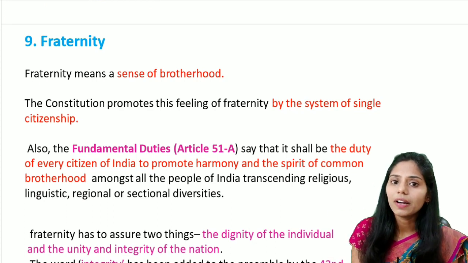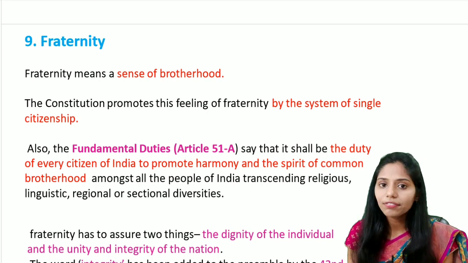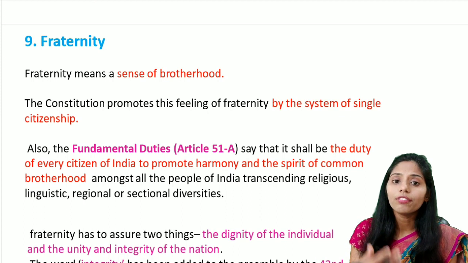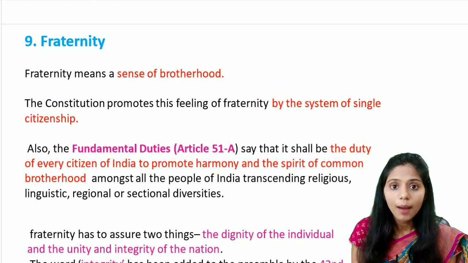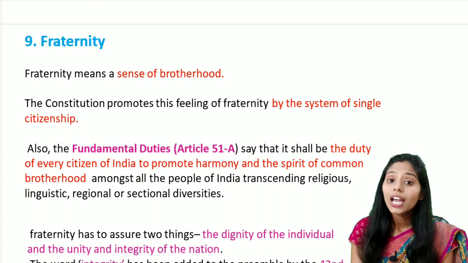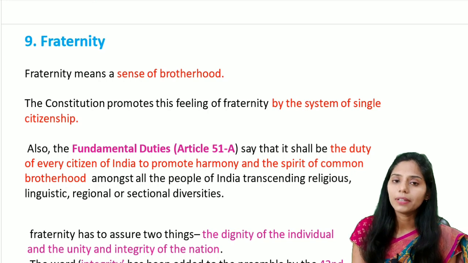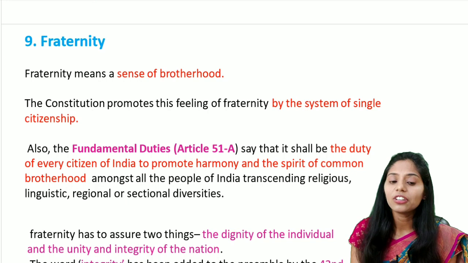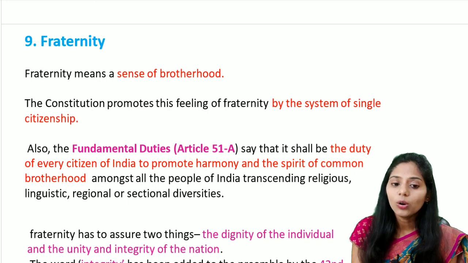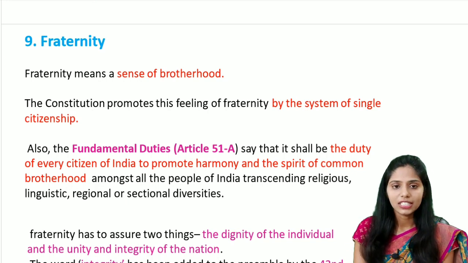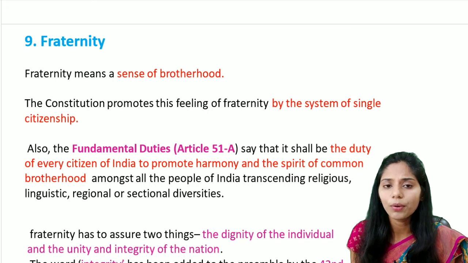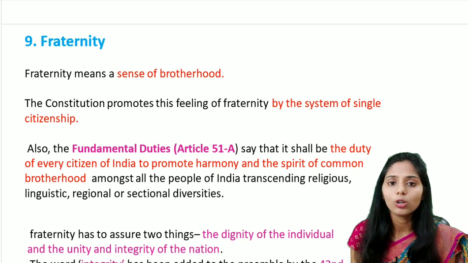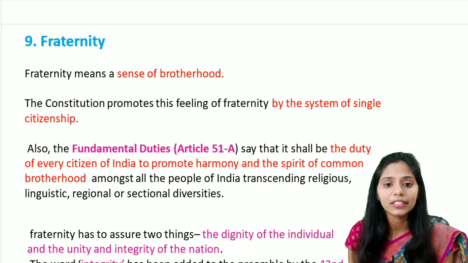And also, if you see the fundamental duties under Article 51A of our Indian Constitution, it says that it is the duty of every citizen of India mainly to promote harmony and also the spirit of common brotherhood amongst all the people of India, transcending religious, linguistic and also regional and sectional diversities. So this is one important thing. The fundamental duties of Article 51A also talk about fraternity, that is brotherhood.